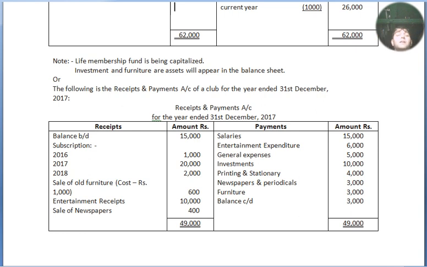Okay. Now we move to our next question. Question number 13, again receipts and payment account for a club for the year ended 31st December. The club name has not been mentioned. 31st December 2017, and the receipts and payment account we have seen here is this. This is the format.